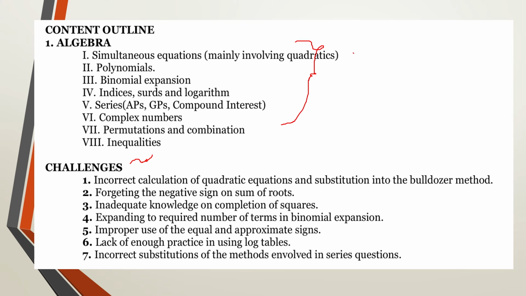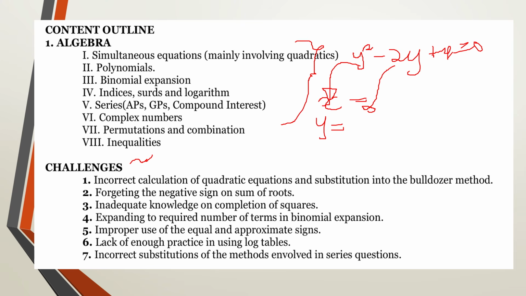Some of you, if in your quadratic you're using y squared minus 2y plus 4 is equal to 0, when you're substituting into the bulldozer method, which is in your logbook, do not say x is equal to. Use the same variable that you have in your quadratic. If you have y, use y, and then you substitute everything into the bulldozer method. The formula tells you negative b, so for you to get a substitution mark here, you need to properly substitute the variables into that equation.